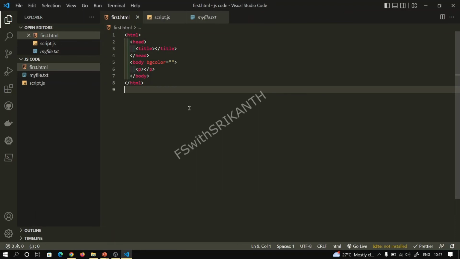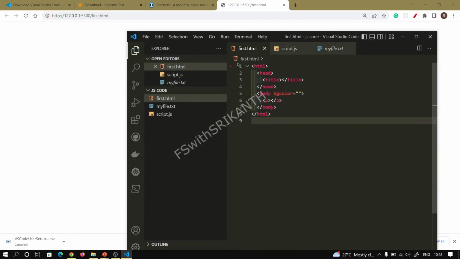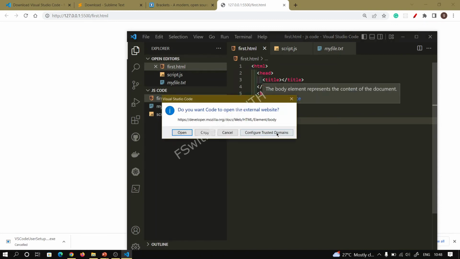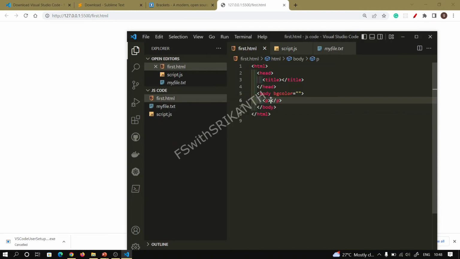And there is a live server. When you click on live server, automatically a link is created, like a local file. You observe, as I am updating this, refreshing is not required. So, welcome to JavaScript. What happens? Automatically it updates.